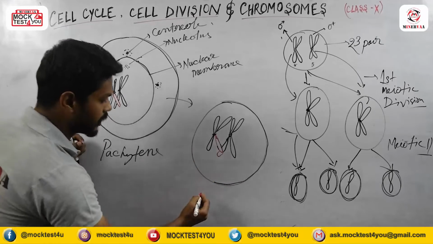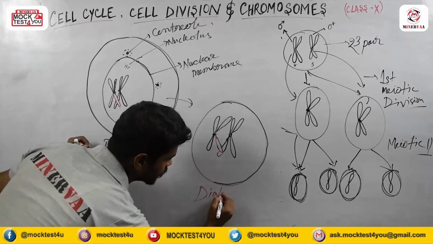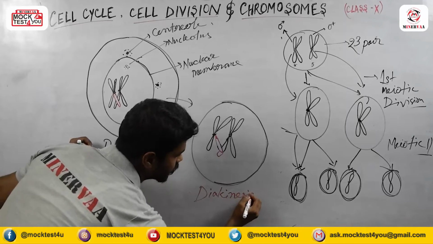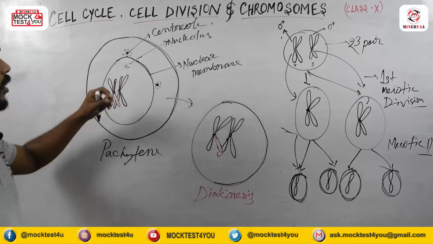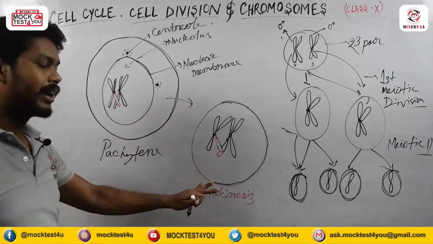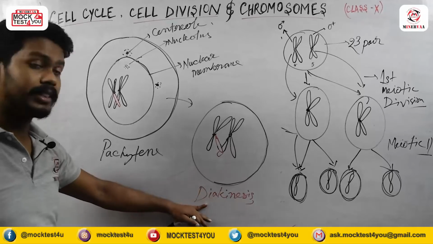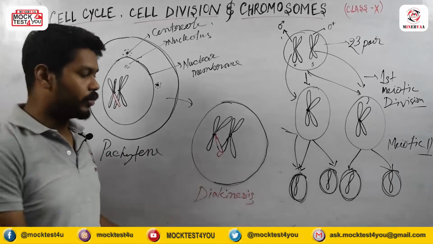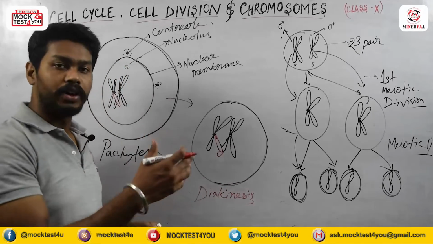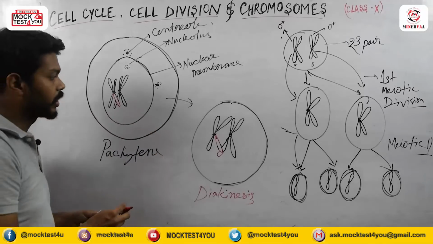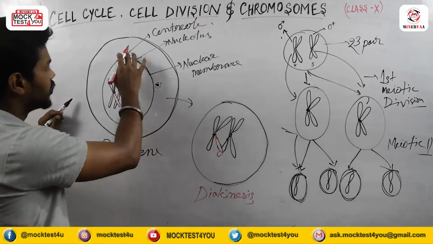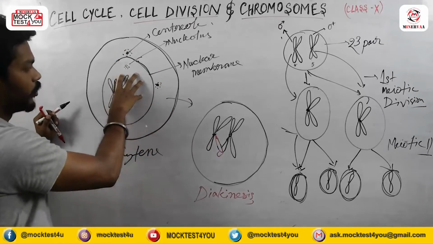So after diakinesis, the prophase 1 stage is finished at this time, and now it will enter metaphase. Okay, and during the metaphase, what actually happens, I'm showing you here.